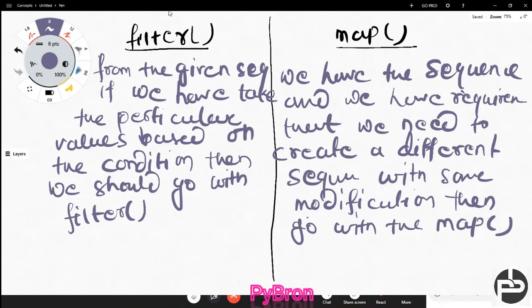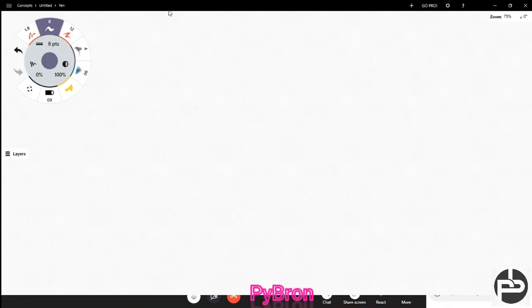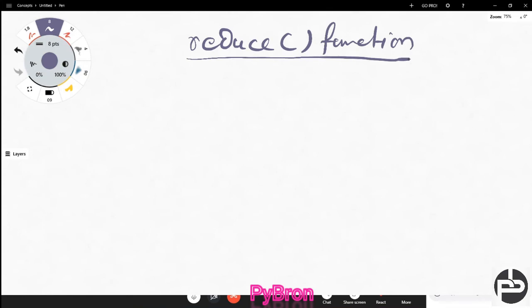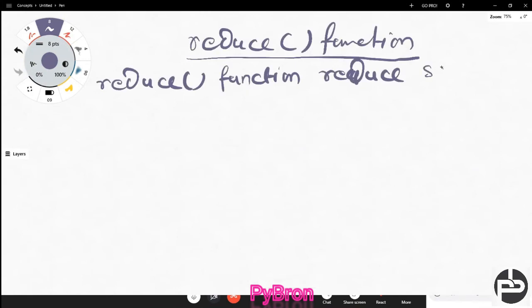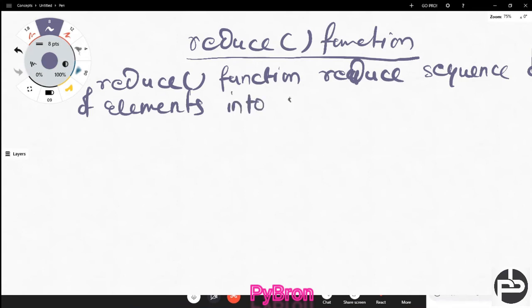Okay, now let's discuss the reduce function. What is the reduce function? Try to understand how the reduce function works. Reduce function reduces a sequence of elements into a single element by applying the specified function.